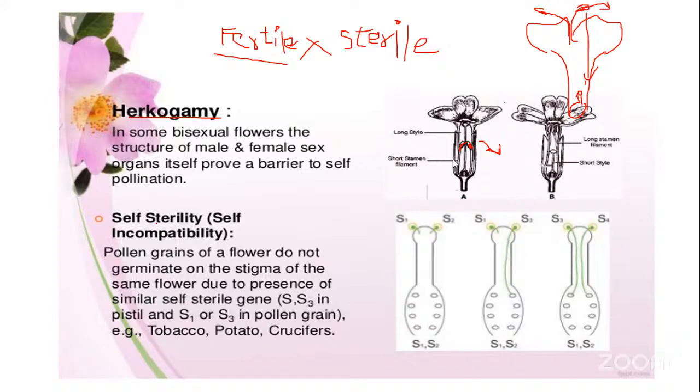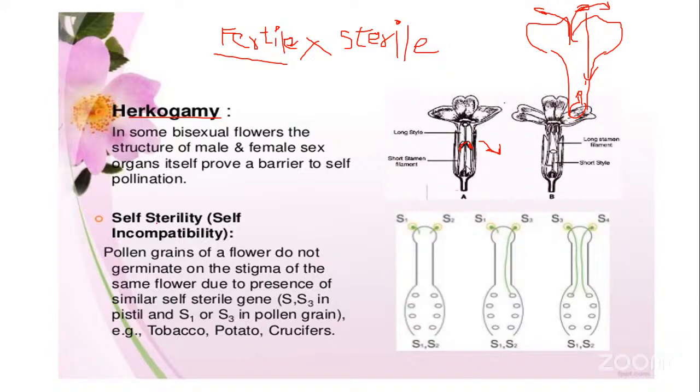So for example, if you see here in this flower, the level of the style, the height of the style, is very long and the stigma is facing upside. But see the stamens here. The stamens are below the level of the stigma. They are lying very inside. The stamens are deep-seated inside the flower. They are not coming up. Only the stigma and the style are reaching the topmost level of the flower.